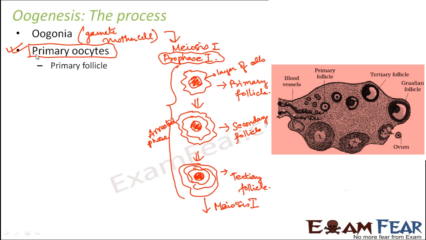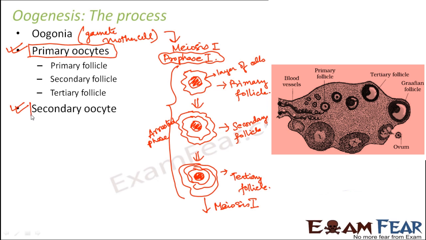When it remains as a primary oocyte and no further division takes place, more and more layers of cells are formed outside the cell, so primary follicle, secondary follicle, and gradually tertiary follicle were also formed. After that, it reaches a stage where it comes out of the arrested phase, and that is when it undergoes meiosis 1. When it completes meiosis 1, secondary oocytes are formed.